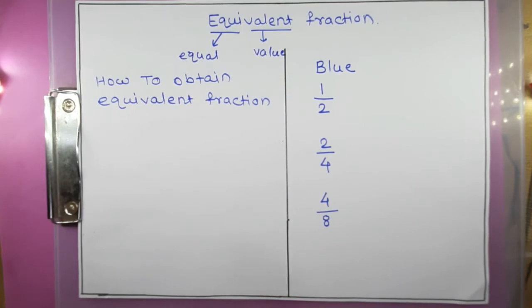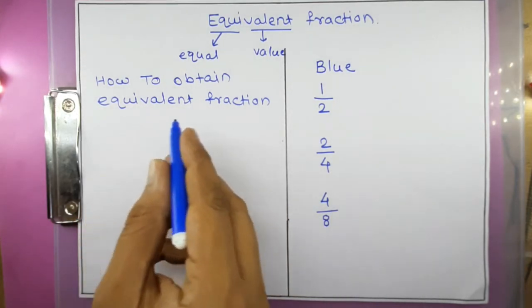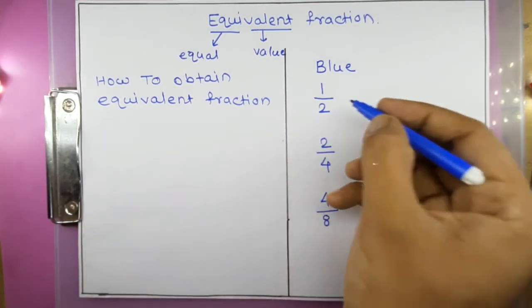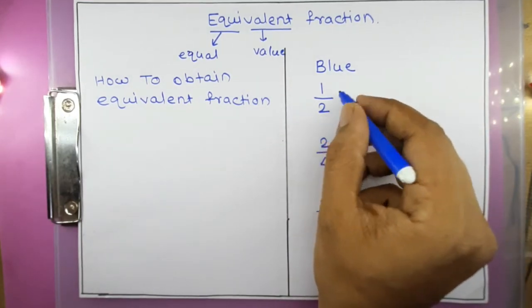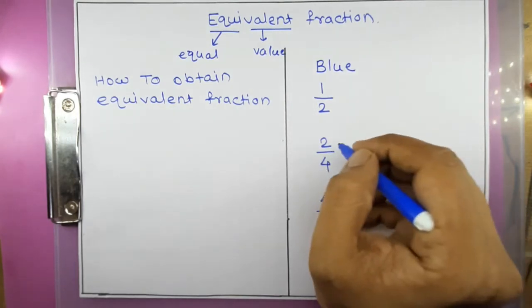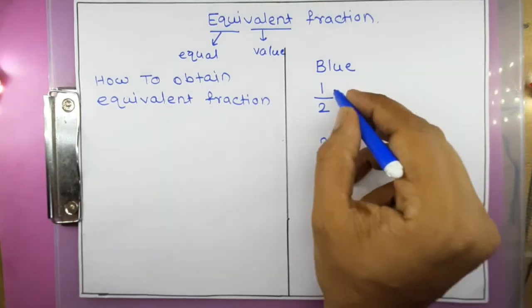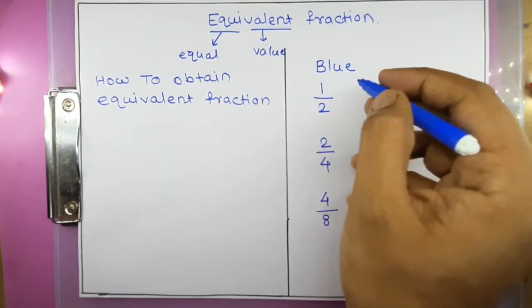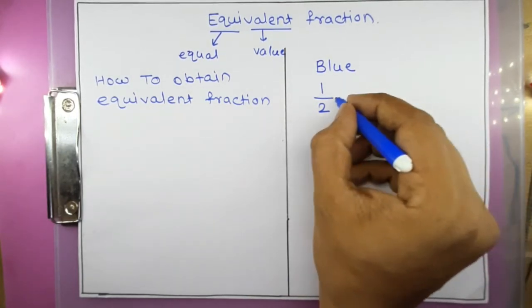If two fractions have the same value, then they are called equivalent fractions. So how can we obtain them? Suppose we consider 1 upon 2. I have told you that 1 upon 2 and 2 upon 4 are equivalent. So how can I get 2 upon 4 from 1 upon 2?